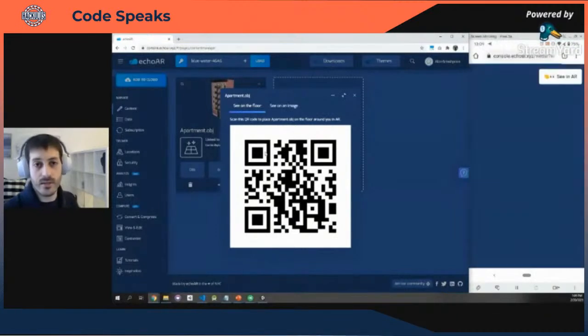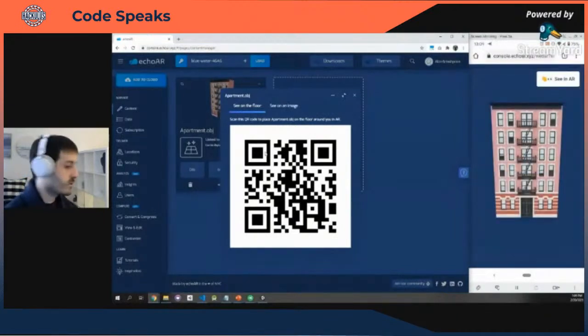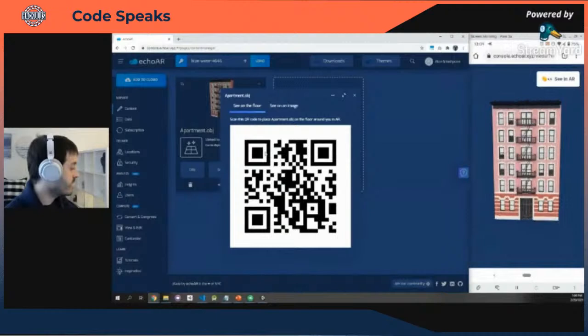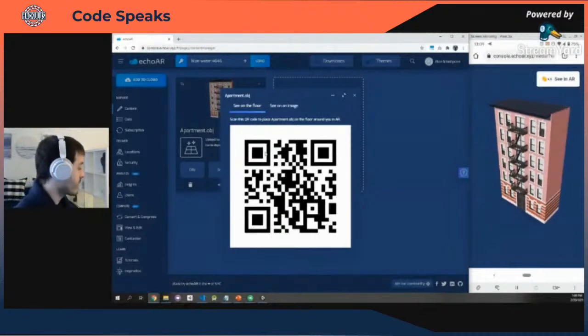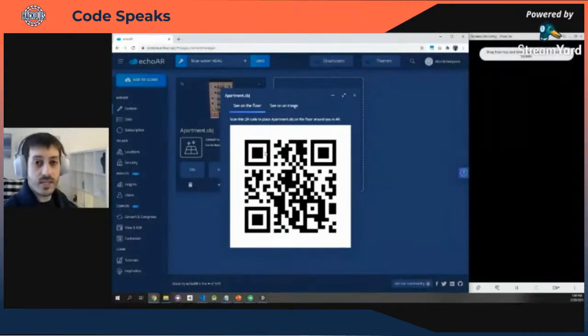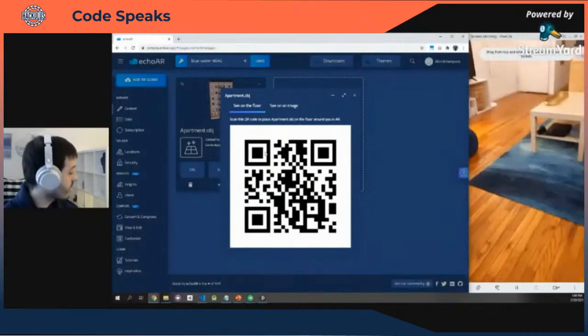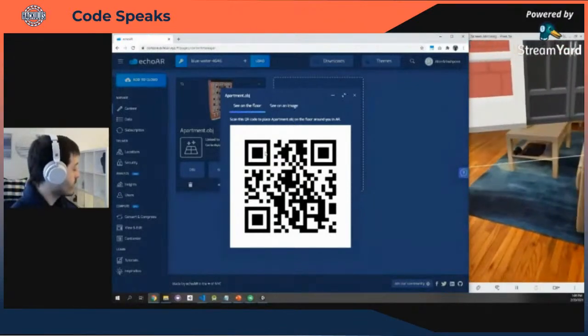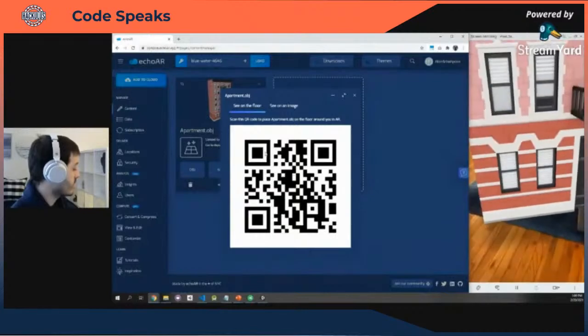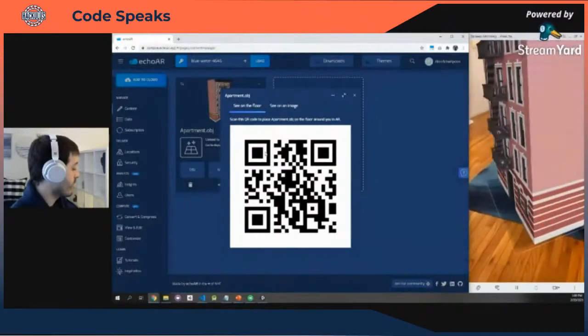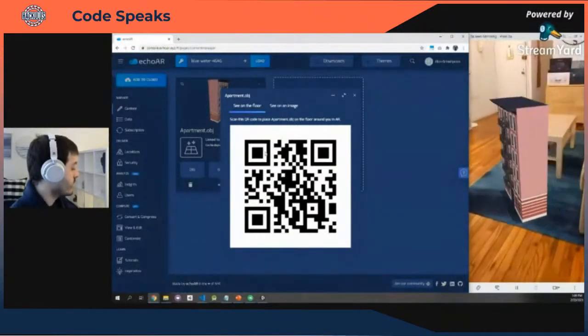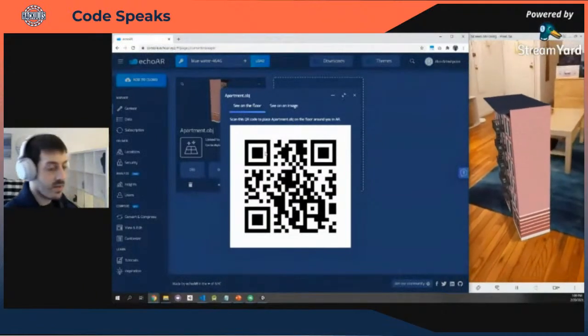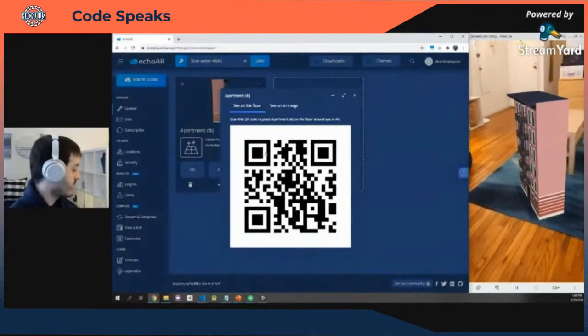Most cameras in iOS and Android have a built-in QR code scanner, so you can just put your phone in front of it. Then we see this web page opening. We see that building. I can click echoAR. Camera instantiates, again, without installing anything. Similar to what we had earlier, the camera recognizes the floor, and there we go. We're seeing the same building, but now through the web. How cool is that? So test it out, play around with it a little bit. And all you have to do, again, is scan this QR code.